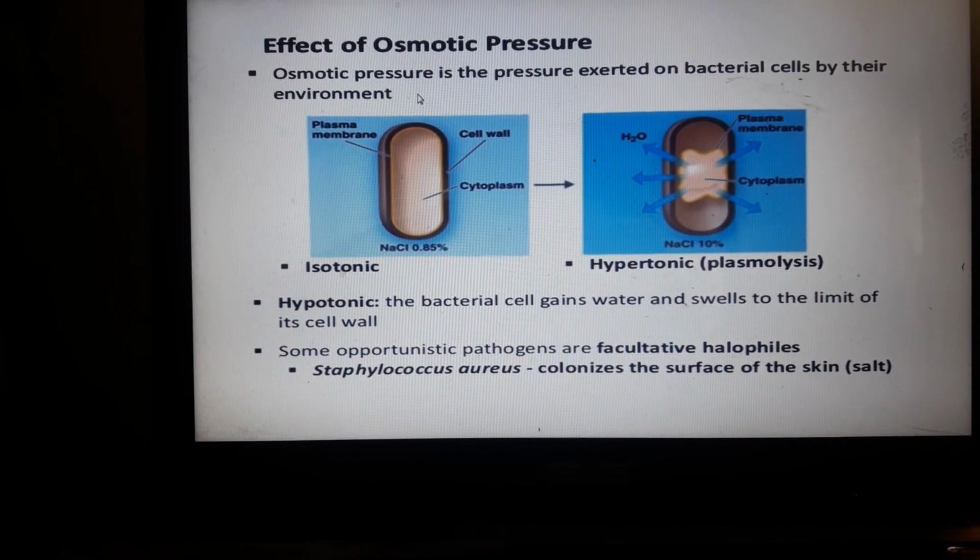Effect of osmotic pressure: osmotic pressure is a pressure exerted on bacterial cells by their environment. In isotonic, this is normal, so the concentration outside and inside is almost the same. In hypertonic, there is a higher concentration outside the cells, so water tends to leave, and then there is shrinkage of the cells. In hypotonic, bacterial cells gain water because there is a lower amount of salt concentration or solute. Then some opportunistic pathogens or facultative halophiles, we have Staphylococcus aureus, can colonize the skin.